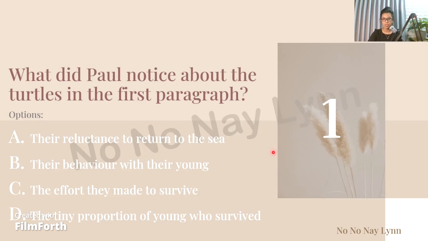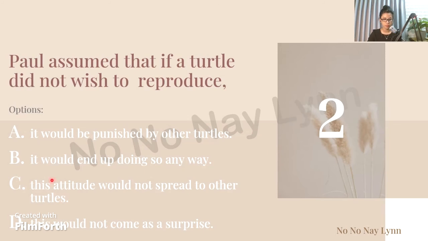So the main answer is, it will be punished by other turtles. Do we see any punishment? No, we don't. Number B, it would end up doing so anyway. This is just one point. It's not the main idea. It's just the small fact that we compared to make the main fact more obvious.